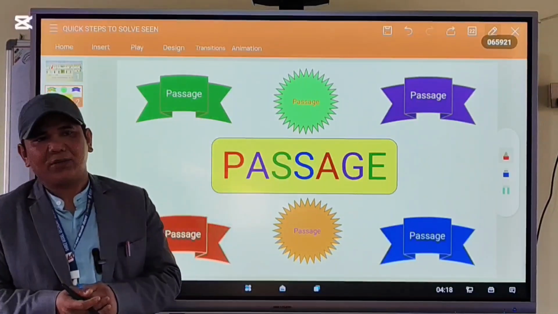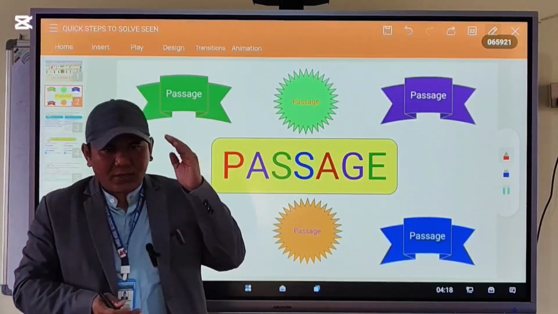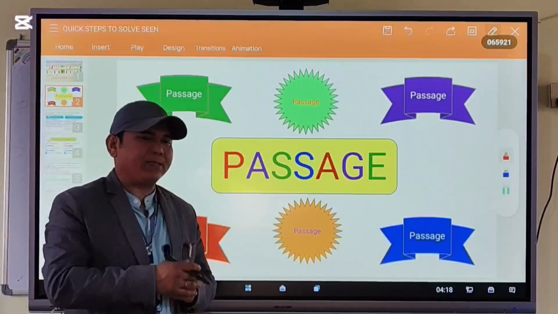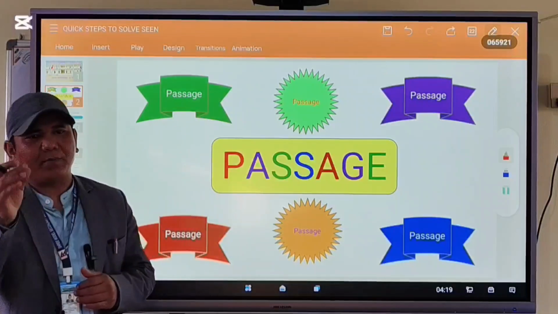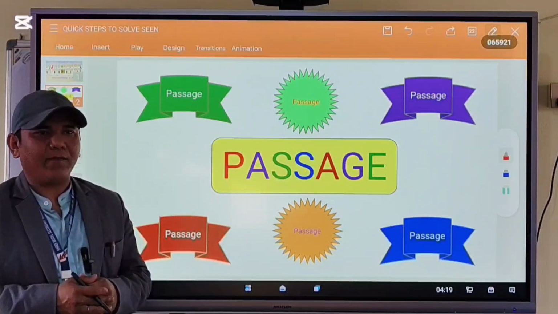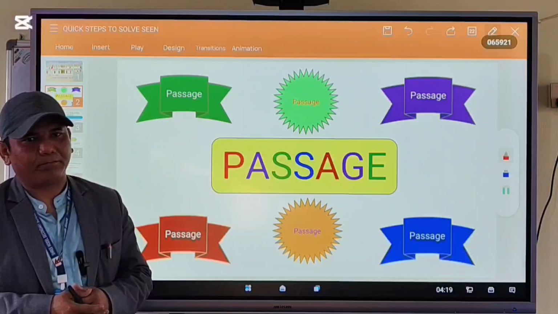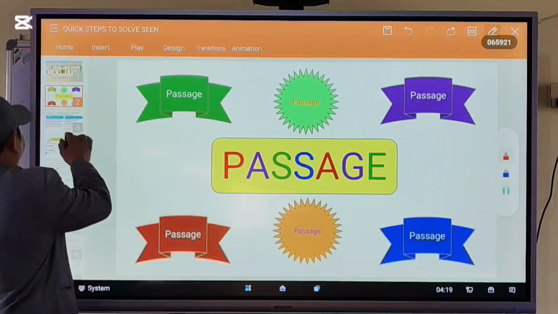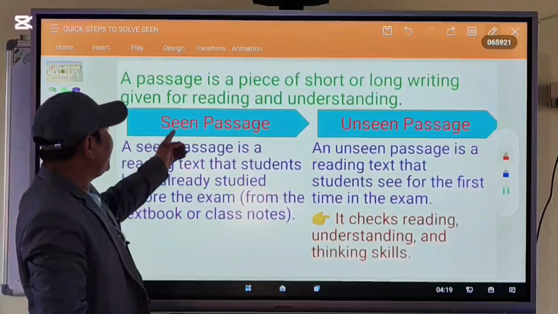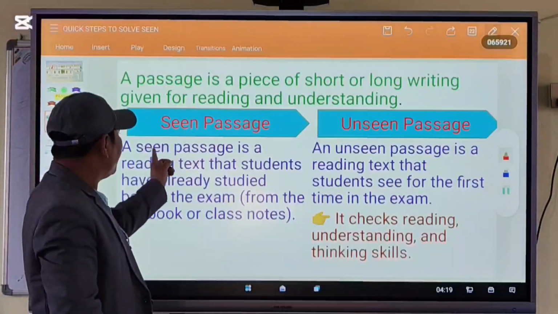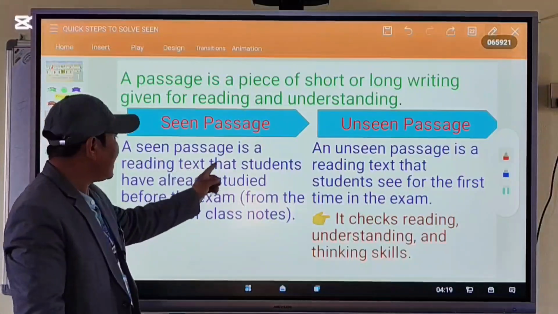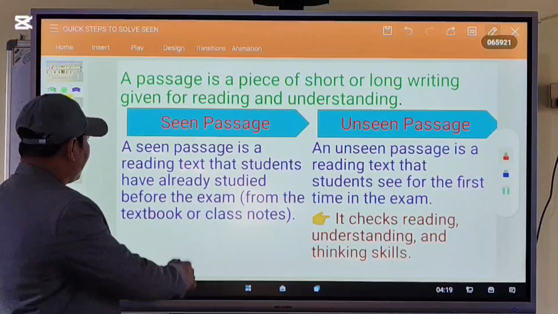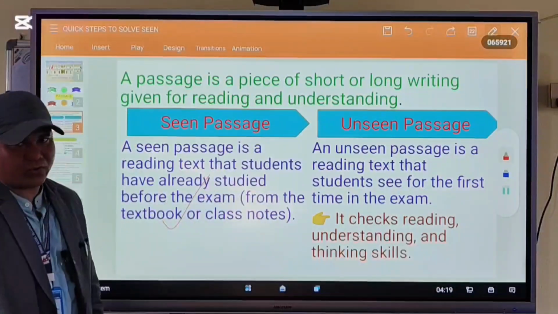Unseen passage is a reading text that the student have never studied before the exam from the textbook. Okay? Exactly right. Okay, as I have written here, seen passage. A seen passage is a reading text that students have already studied before the exam from the textbook. It's called seen passage.